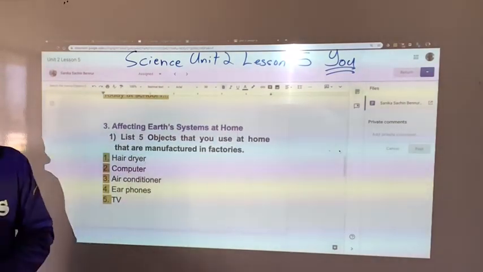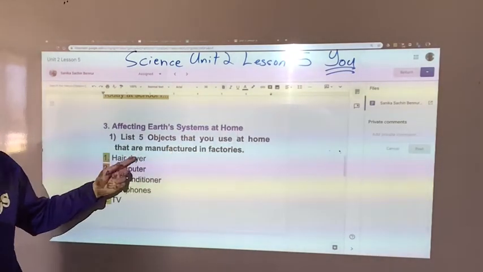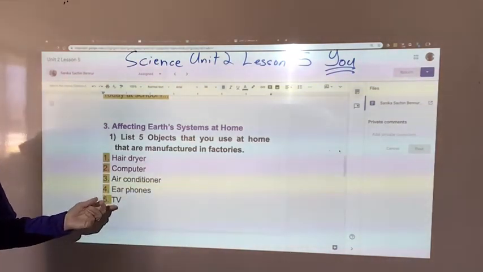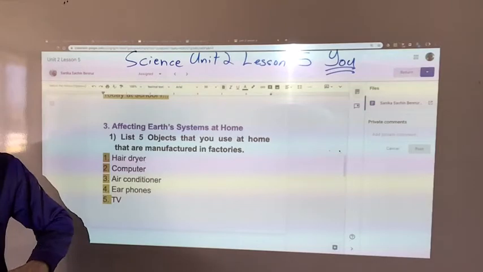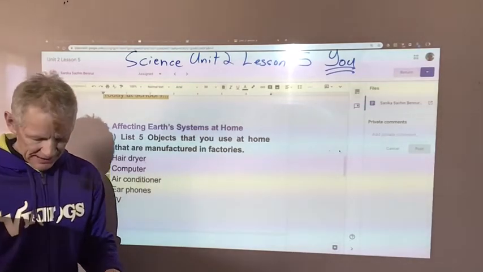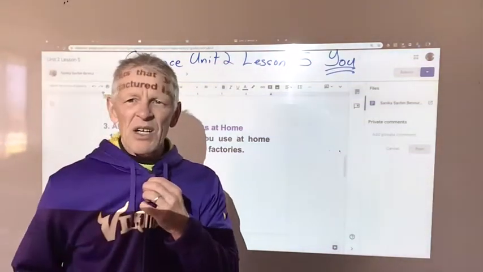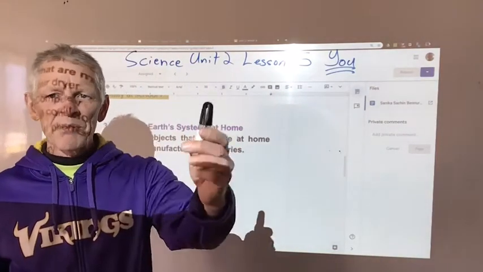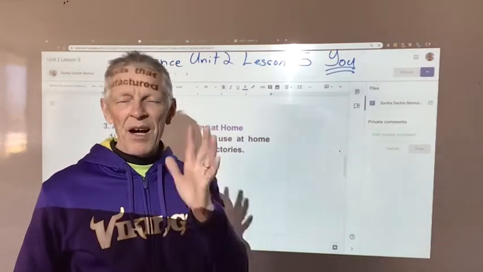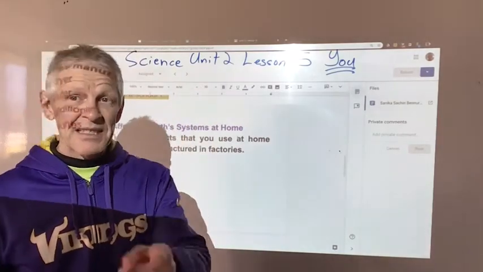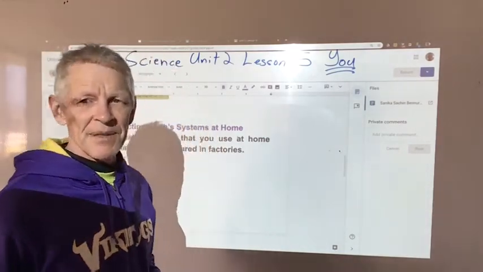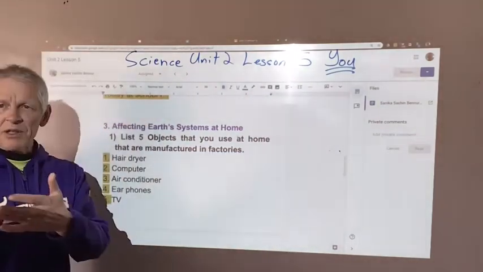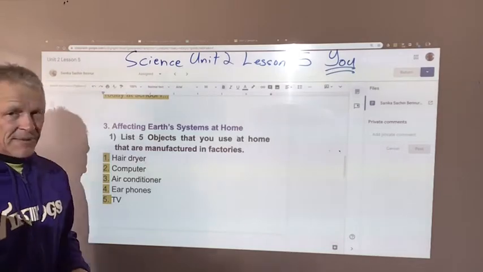Affecting Earth systems. List 5 objects that you use at home that are manufactured in factories. Hair dryer, computer, air conditioner, earphones, TV. I looked at a lot of other different things there. It could be your clothes. This stuff is actually made in factories. It could be whiteboard markers, pencils, pens. All of those things are made in factories. The table that you guys are using is sometimes made in a factory, and a lot of things like that. The windows that you look through are made in the factories, and that's about it.